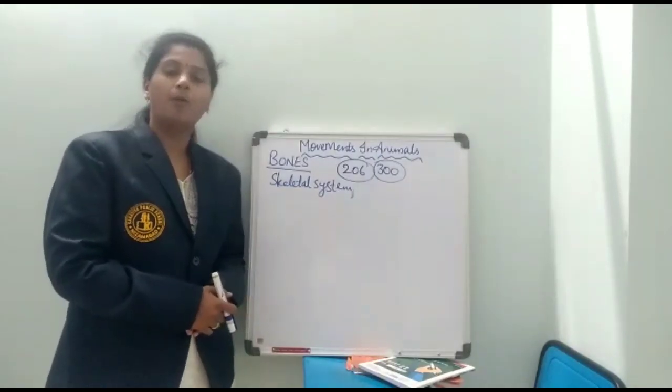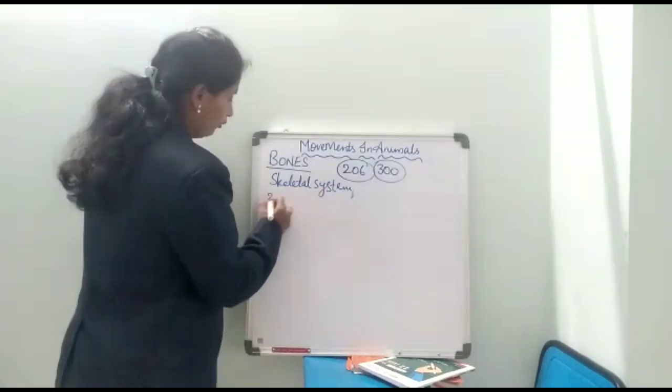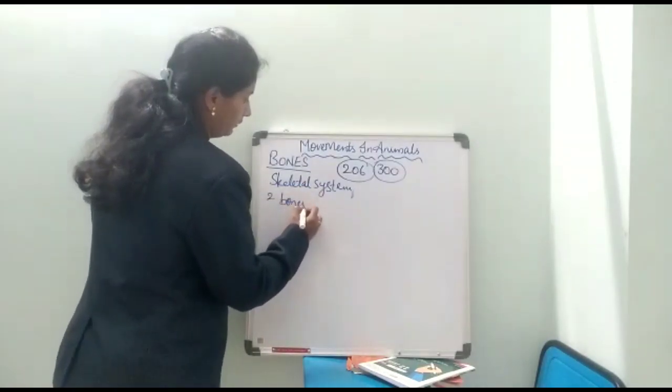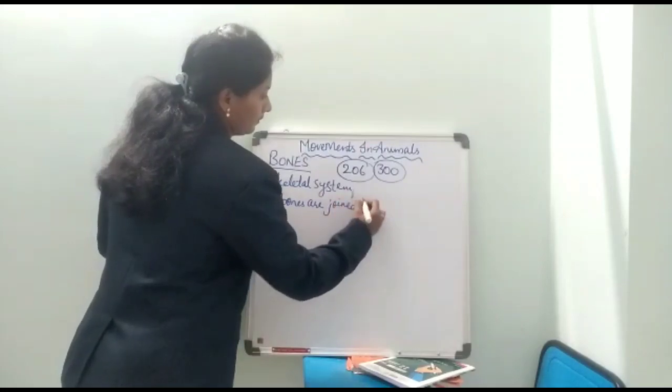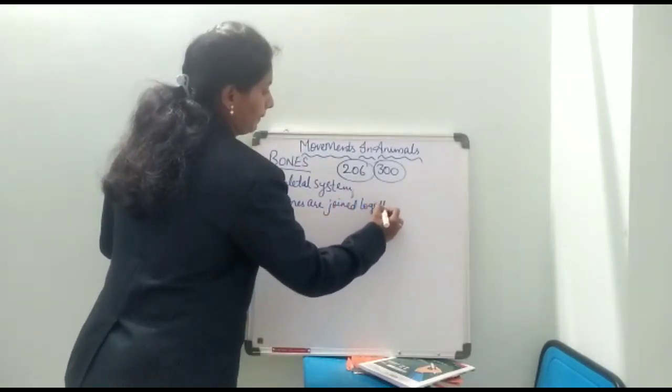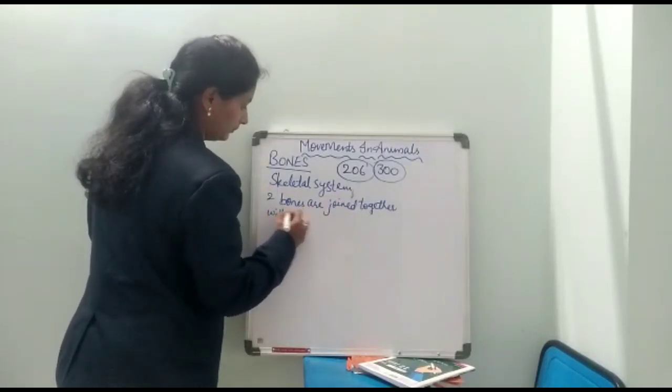Here also, a few bones are joined together. Two bones are joined together with the help of ligaments.